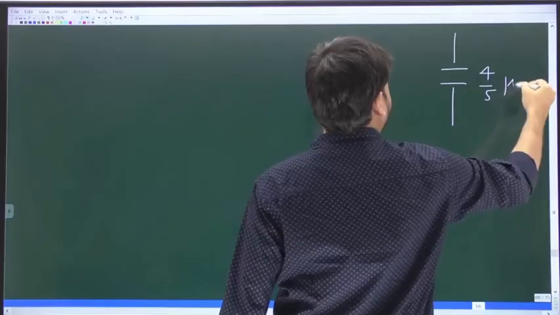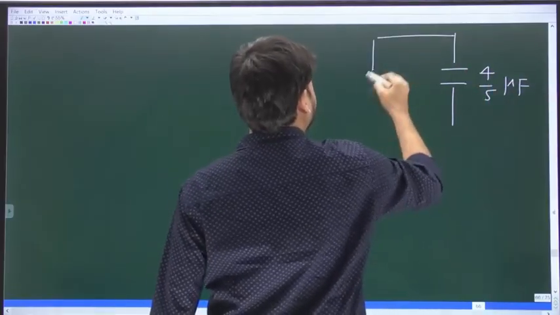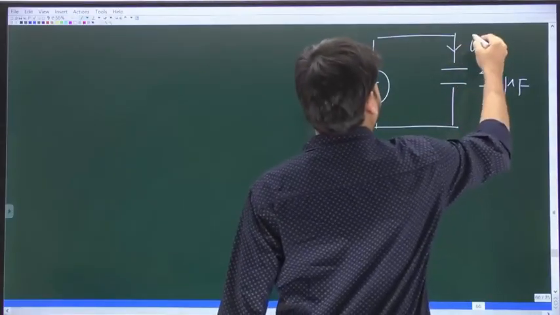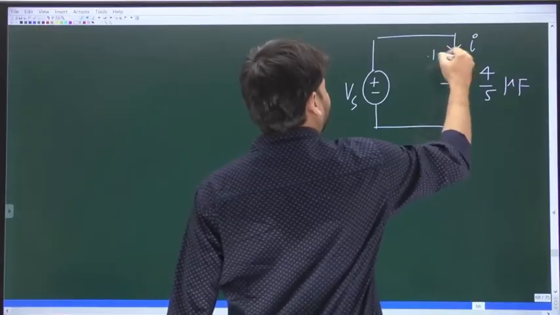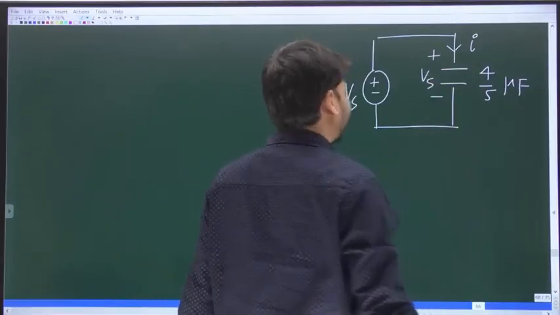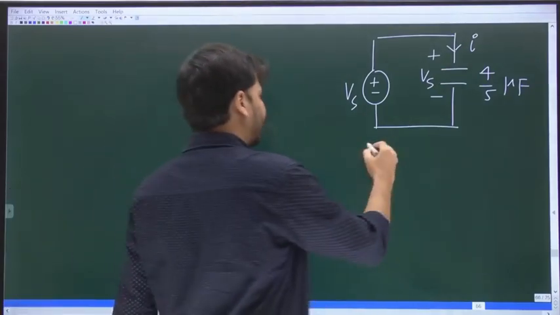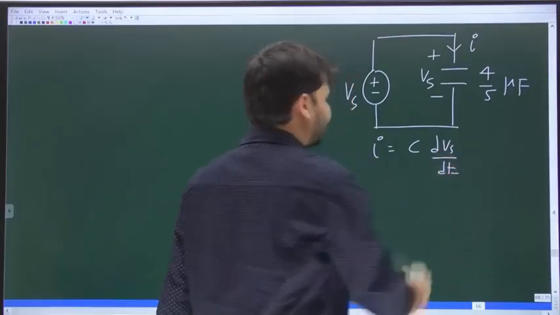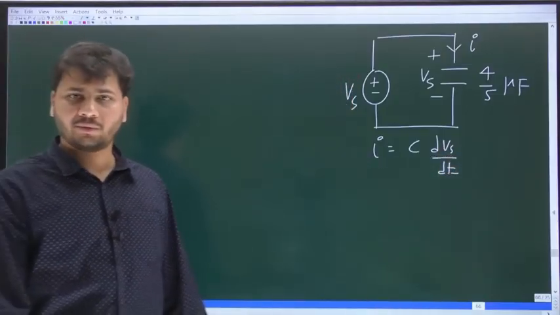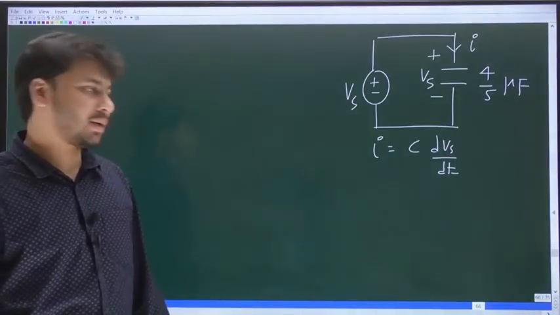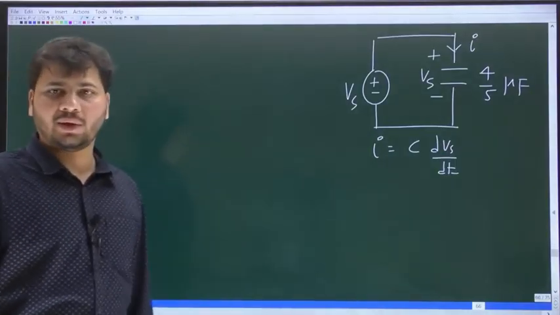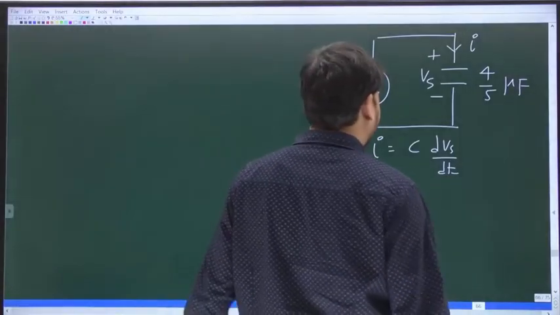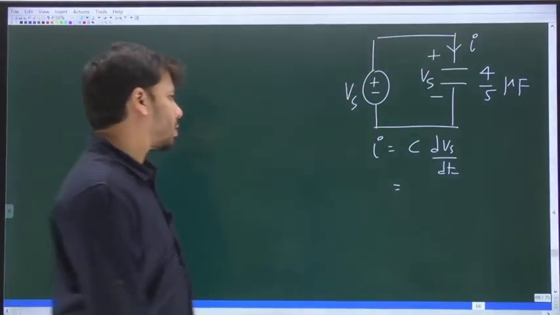So this is 4 by 5 microfarad, and across this we have the same voltage source Vs, and let this current be I. So what is the voltage across the single capacitor? It is Vs. Now what is the current through the capacitor? Will it not be C times dVs by dt? Because Vc is Vs. Current through that single capacitor will be C times dVs by dt. So current is C dVs by dt.